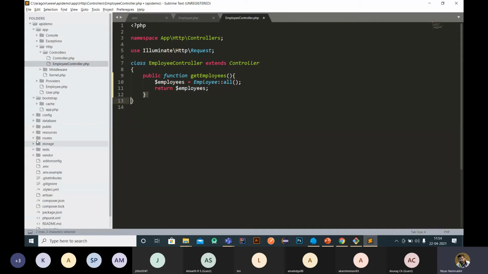So now we are going to create a route here in order to access this function from the web. What do we have to create? We have to create a route file. Okay. So I'm just creating a route here.